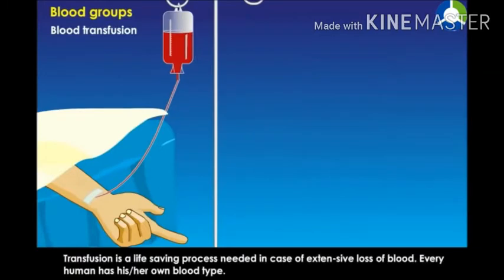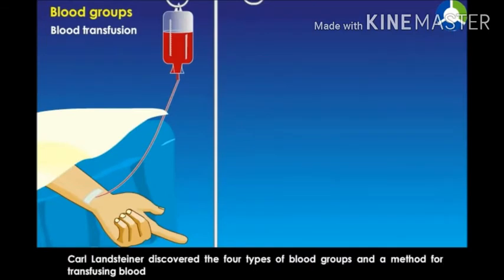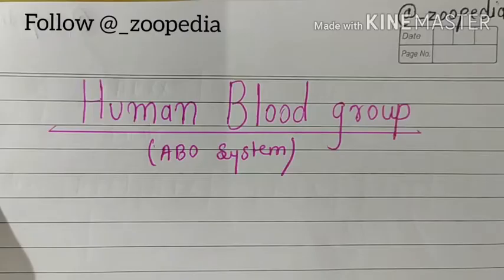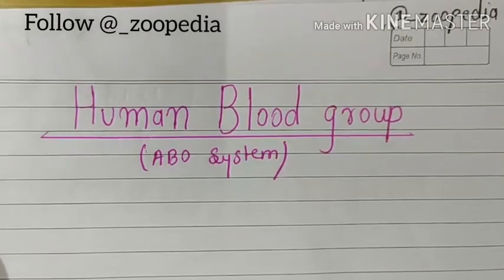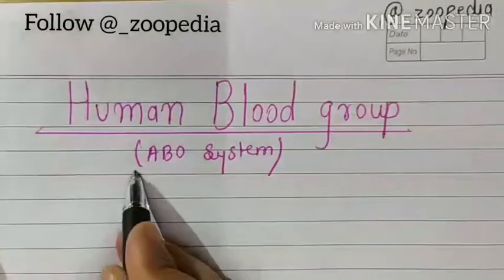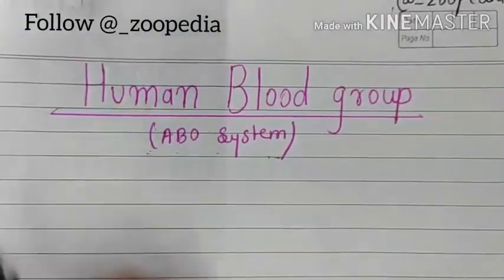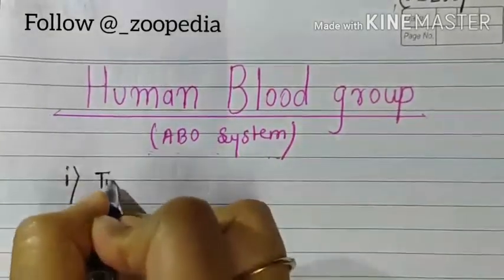Blood transfusion is a life-saving process needed in case of extensive loss of blood. Karl Landsteiner discovered 4 types of blood groups and a method of transfusing blood from one person to another person. It is based on antigens and antibodies. Now we'll study more about blood. Now we'll study here inheritance of blood group or human blood group, which is also called ABO system.